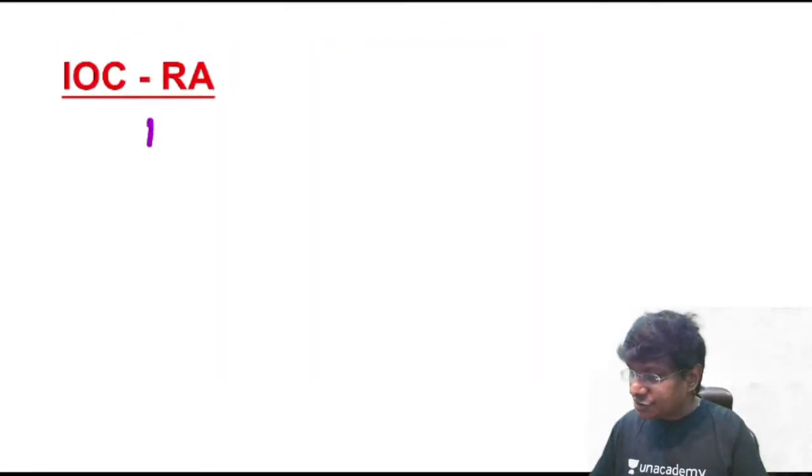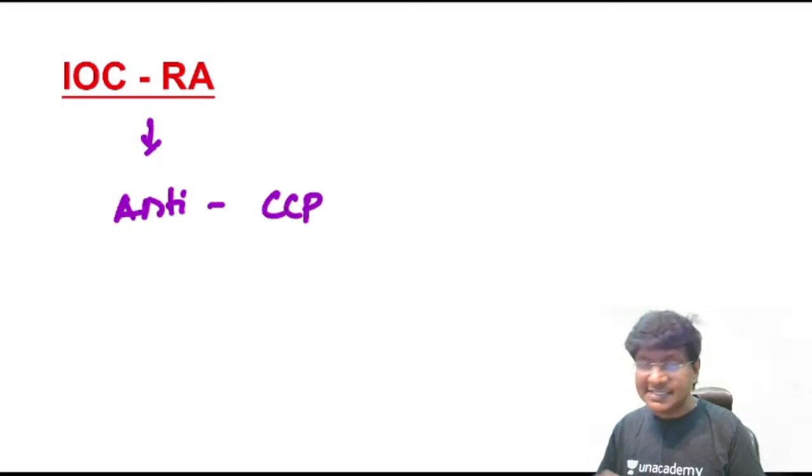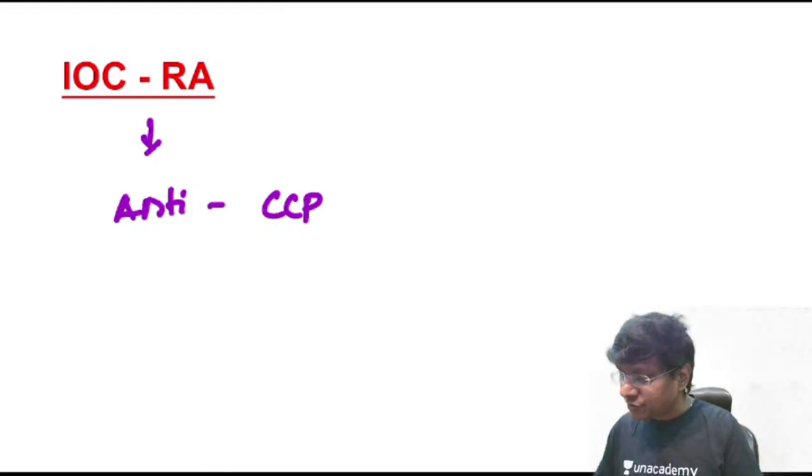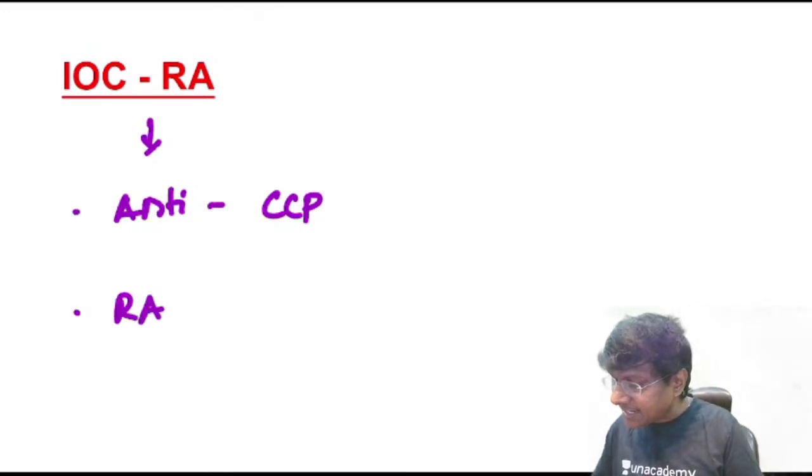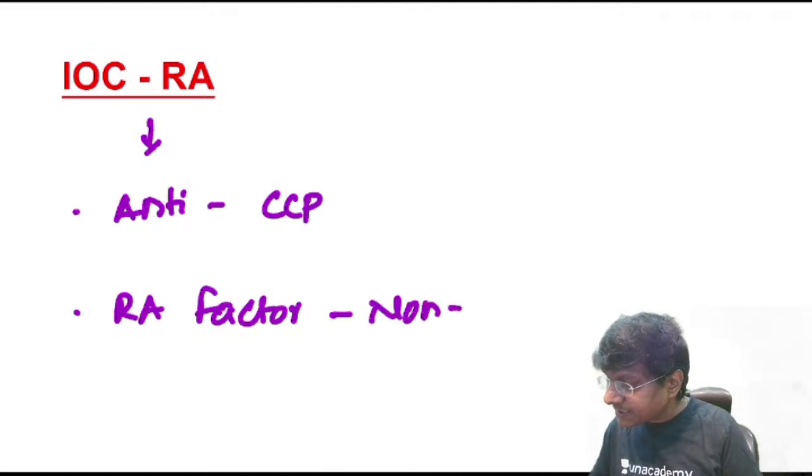Then, what is the investigation of choice in rheumatoid arthritis? The investigation of choice will be anti-CCP, anti-cyclic citrullinated polypeptide. That is the investigation of choice. But RA factor is non-specific, because it is present in many conditions.